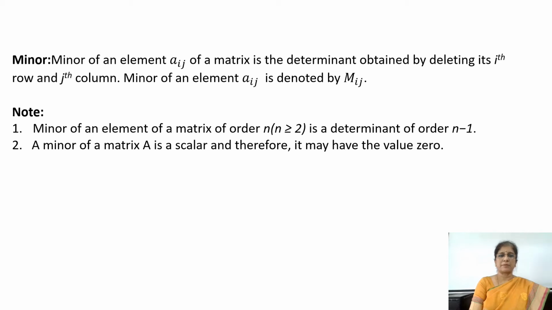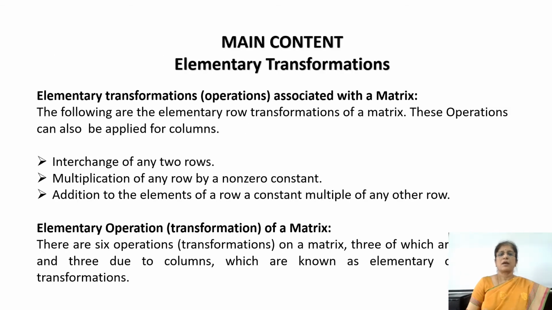Minor of an element. The minor of an element Aij of a matrix is the determinant obtained by deleting its ith row and jth column, and it is denoted by capital Mij. We can note here that a minor of a matrix A is a scalar and therefore it may have the value 0, and the minor of an element of a matrix of order n greater than or equal to 2 is a determinant of order n minus 1.